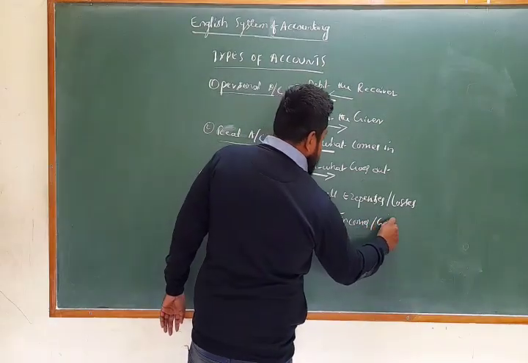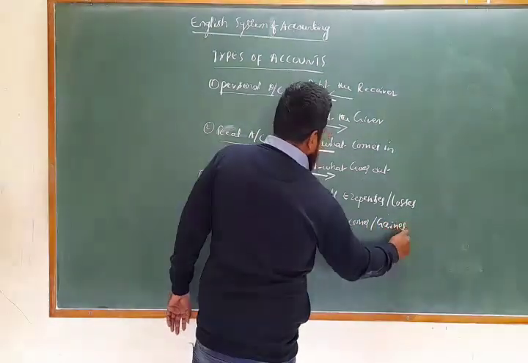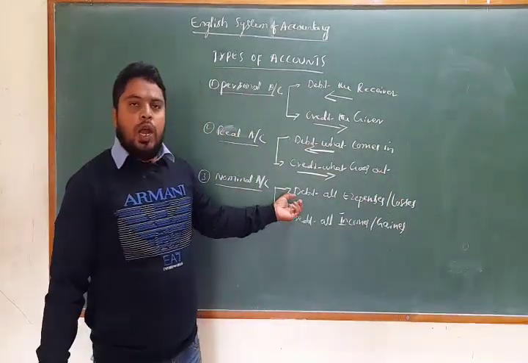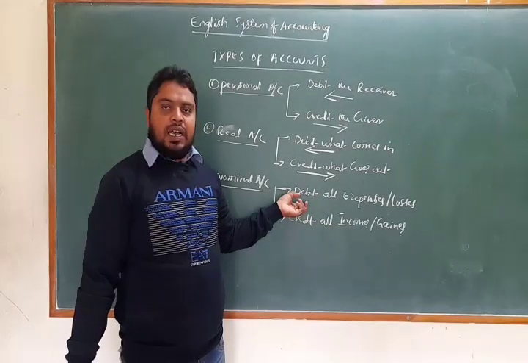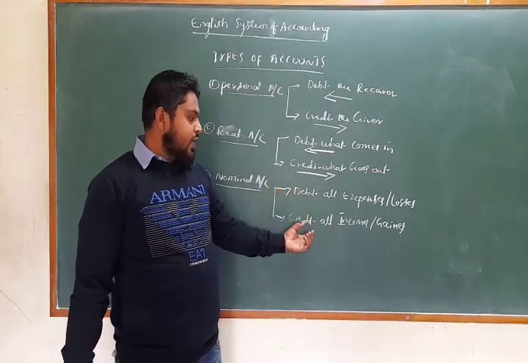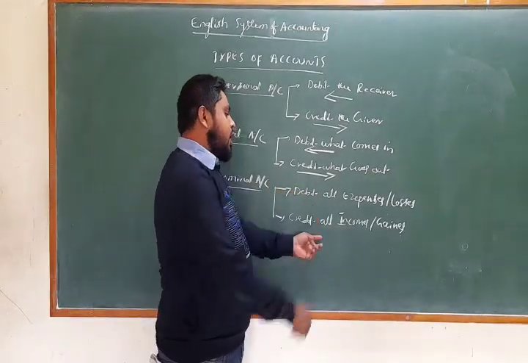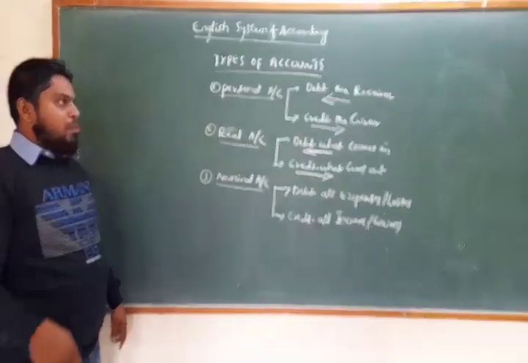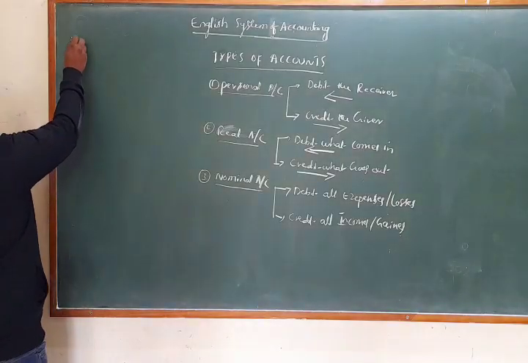So these are the nominal account rules. On the debit side, we record all the expenses and losses, and on the credit side, all the incomes and gains. Now, how to apply the rules? I will show you with the help of transactions.